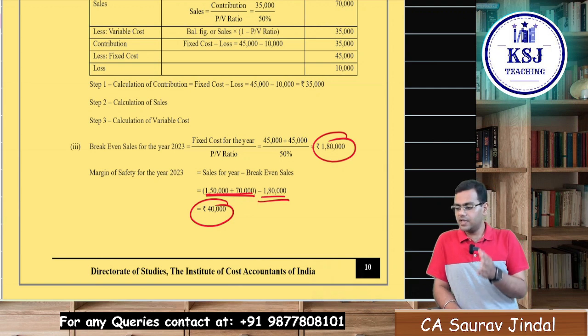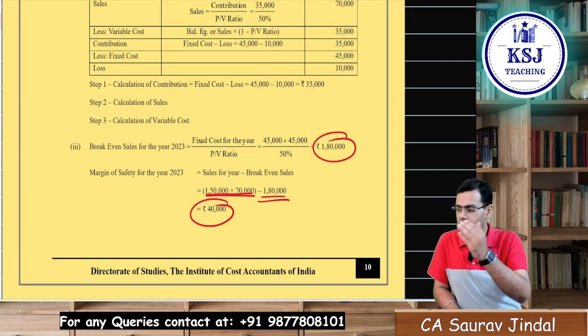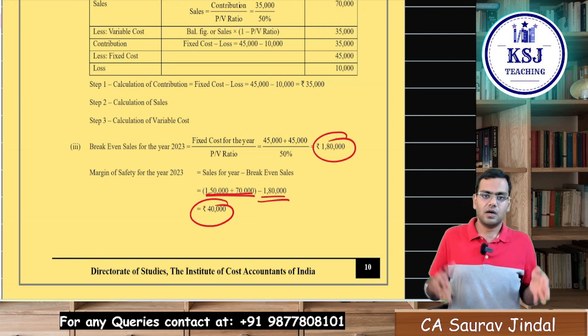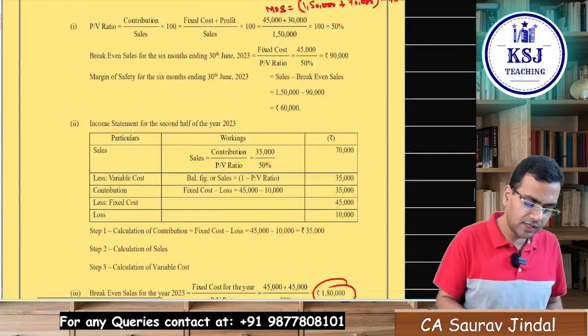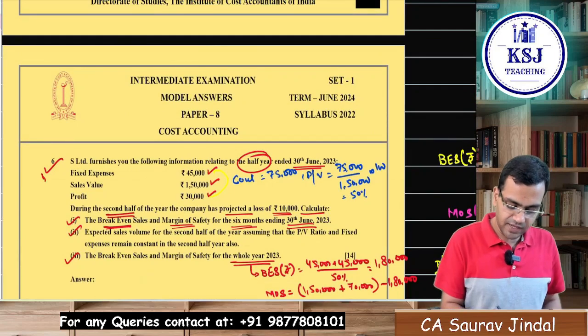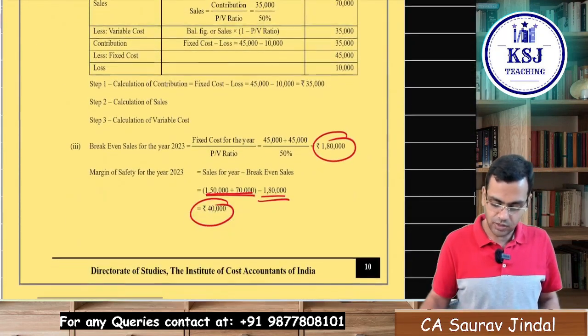So some of the information is given for the first half of the year, some information is given for the second half of the year, some information we have to calculate for half years, right? And then for the complete year. Mark it as an important question, sir. This is a very good question, and this question has been picked from the ICAI module.